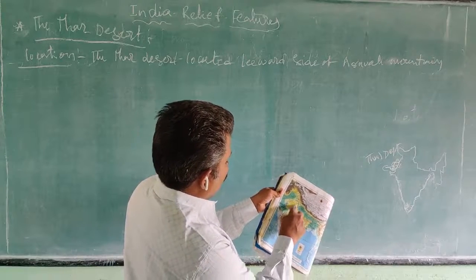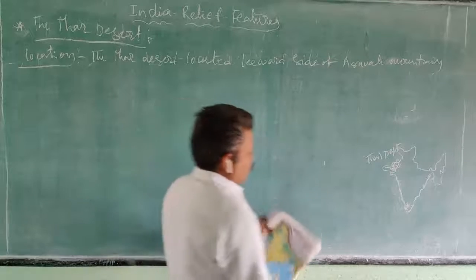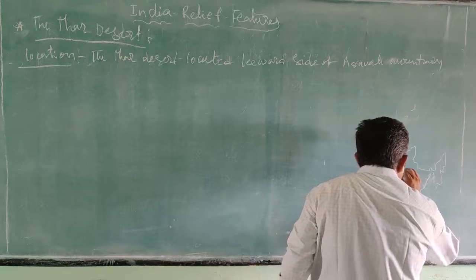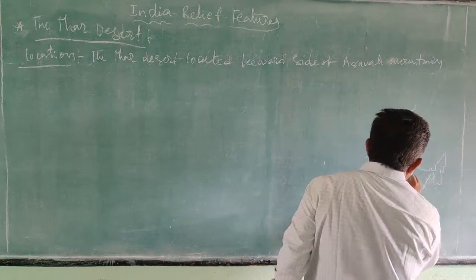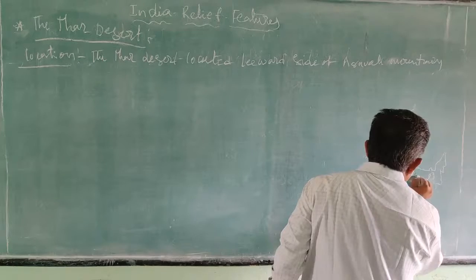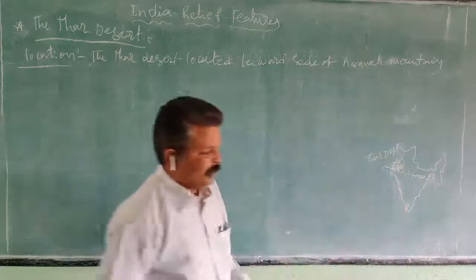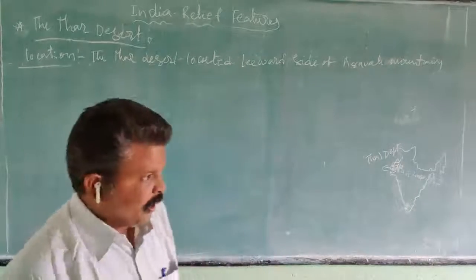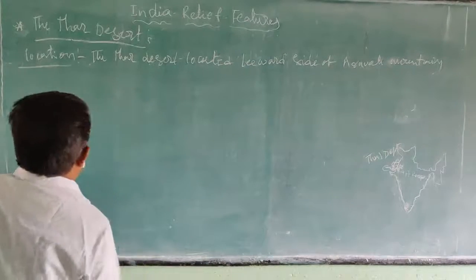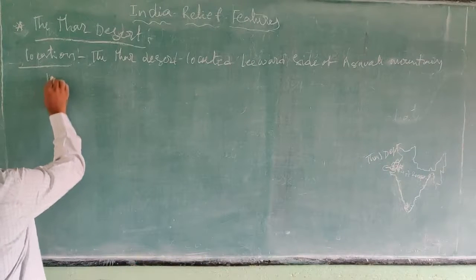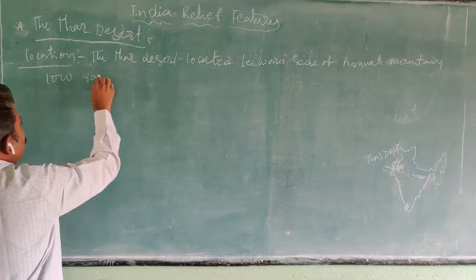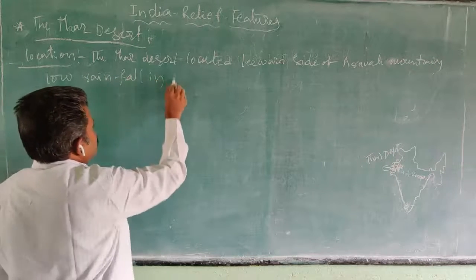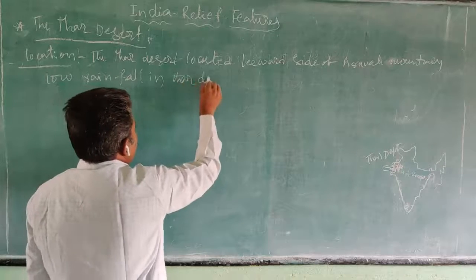Here the Aravalli ranges. Leeward side of the Aravalli ranges. How is the rainfall there? The rainfall here is low. Low rainfall in the Thar Desert.